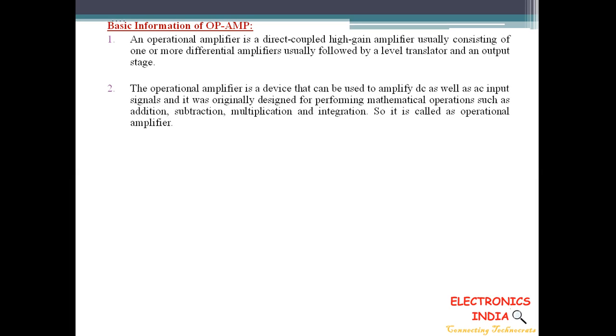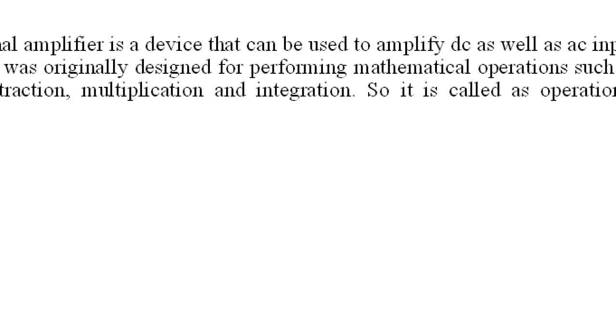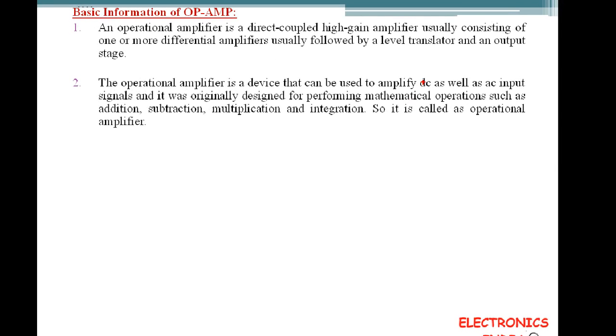And this point I already told you. By using the operational amplifier we can perform operations such as addition, subtraction, multiplication, differentiation and integration. Also it is used to amplify low level DC and AC input.